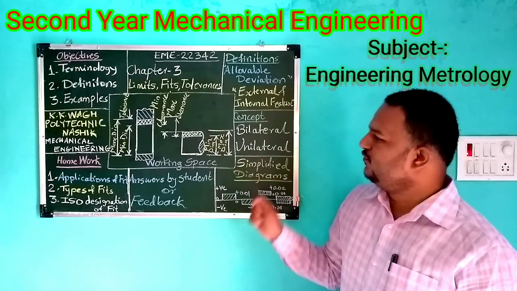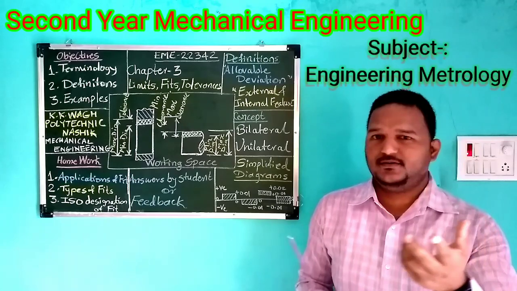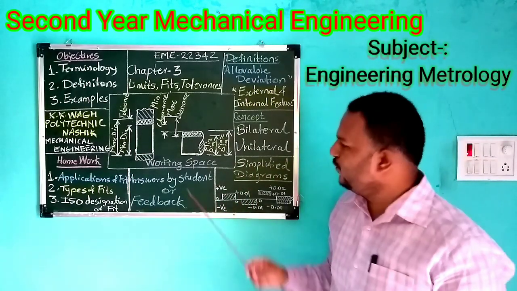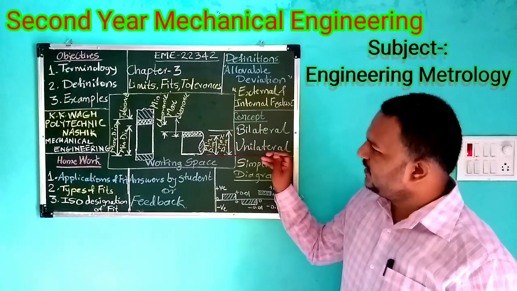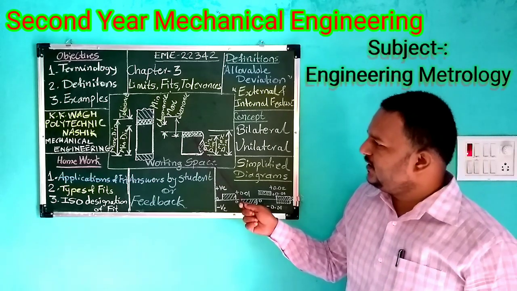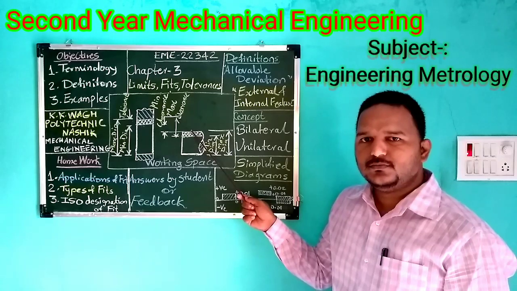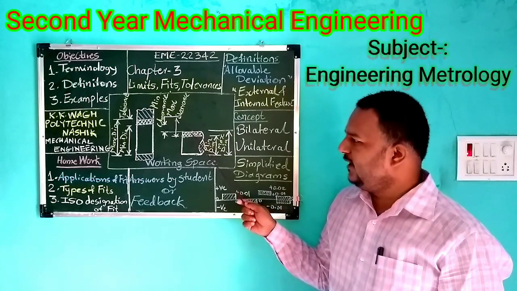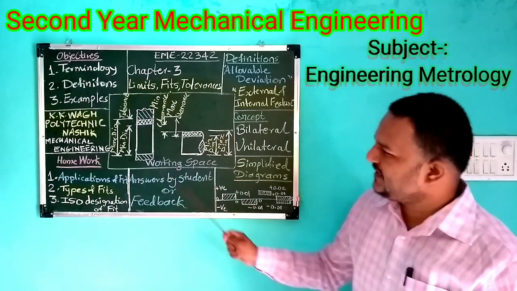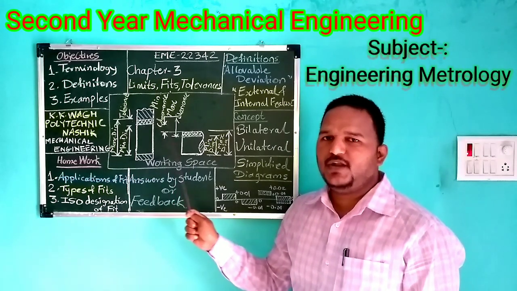Okay, we will move to the concepts. Again, a new concept you need to understand. If this is a tolerance, from the number point of view, the diameter is 30. This 30 can be produced as 30.02, and this is 30, the basic line. But if my basic size is in between these two, then what will happen?